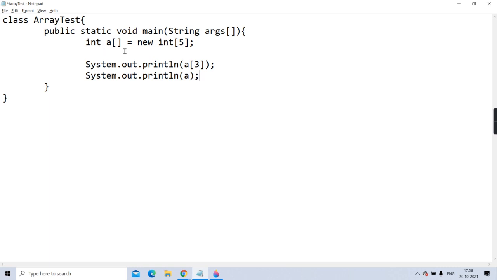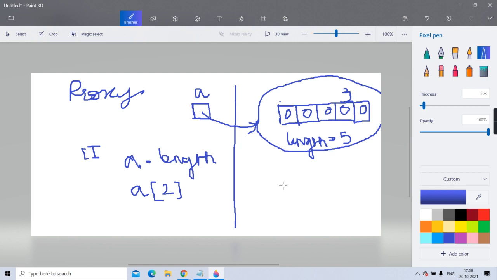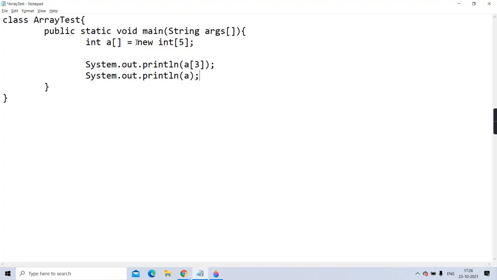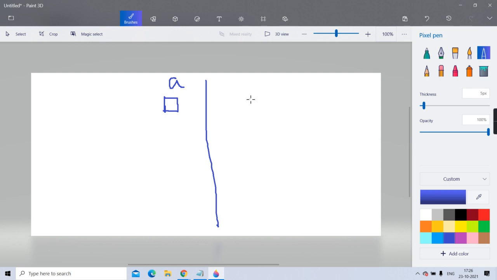When we have written int a[] equal to new int[5], what has happened? See here, pictorially I have shown you. Tell me, on the stack, has it just declared a as a reference variable? Then we wrote new int[5]. Has it allocated memory for 5 integers?